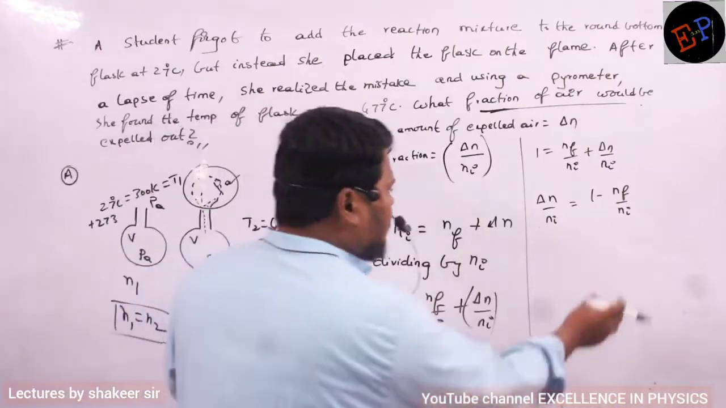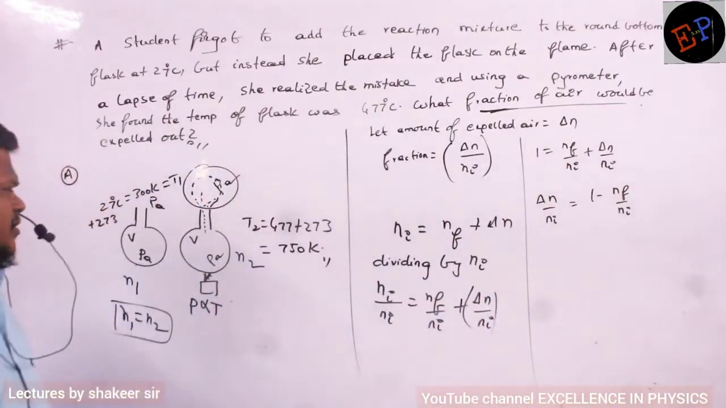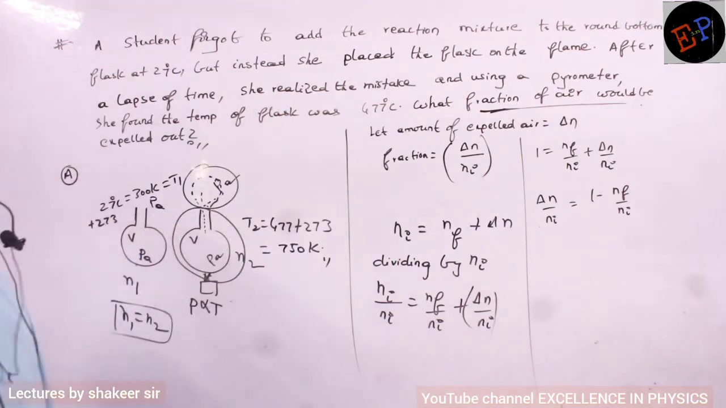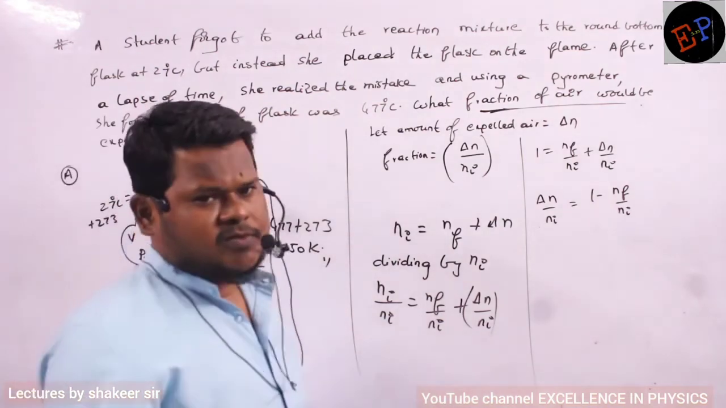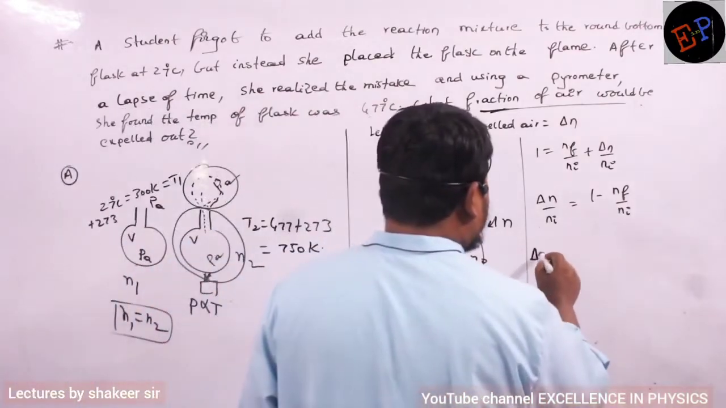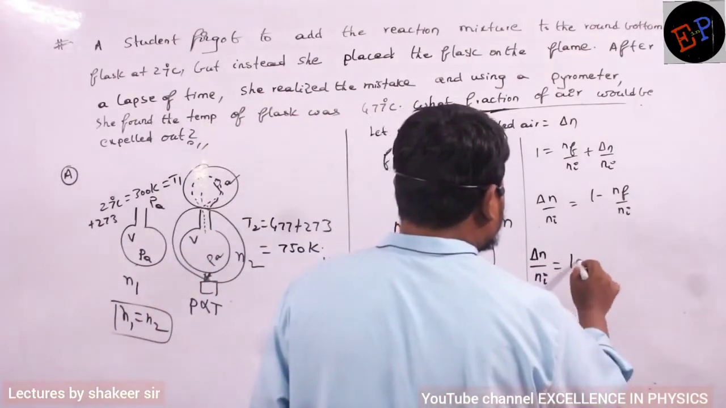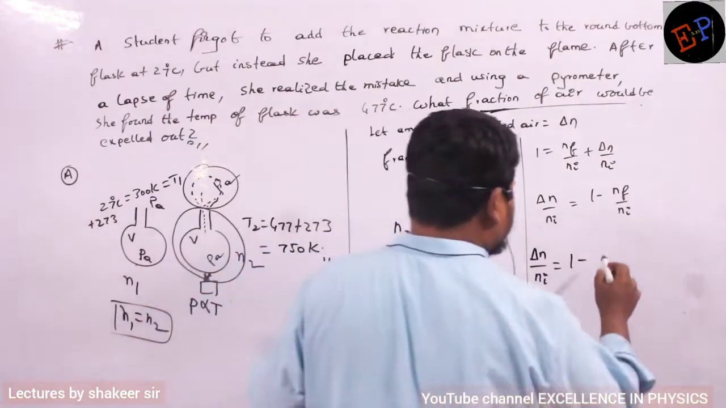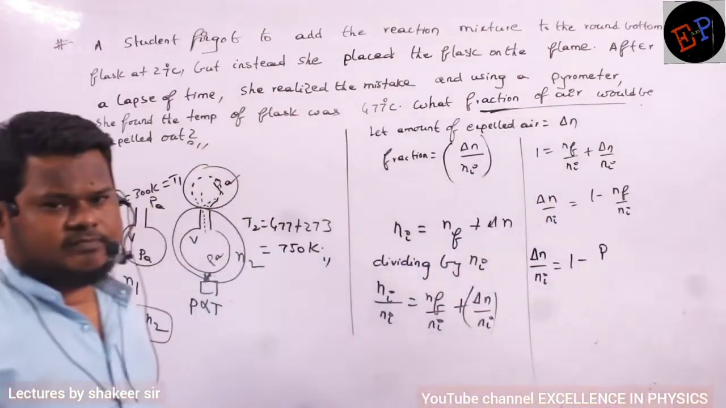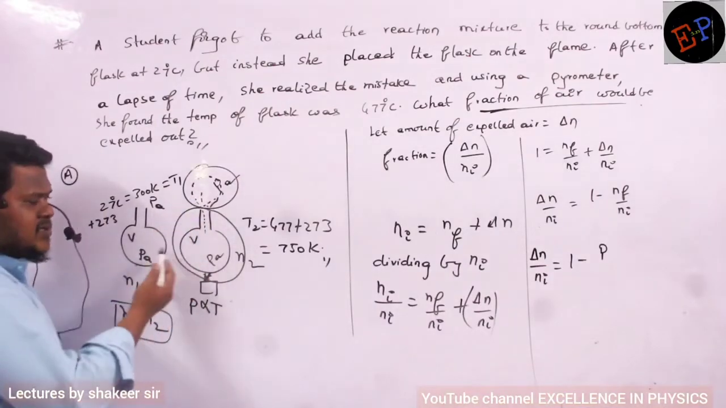Now what is final? NF means the final number of moles present inside the container. This is NF, no? And we know how to calculate the number of moles, no? PV by RT, that's all. So do the calculation. Therefore, delta N divided by Ni is equal to 1 minus the final number of moles. How can I calculate? P. What is the final pressure? Final pressure is P only, no? Final pressure is atmospheric pressure only.